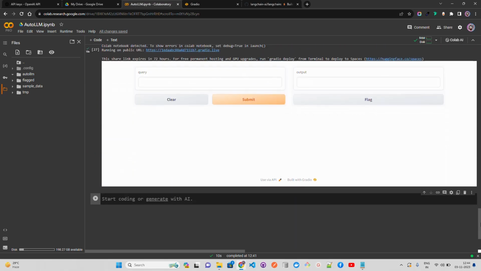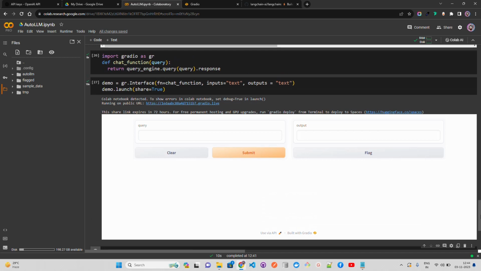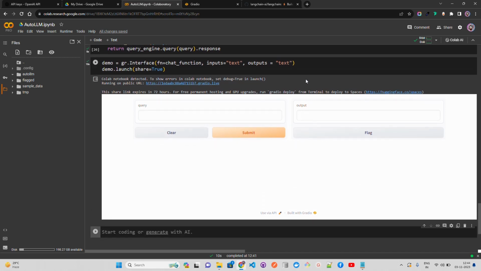So the code will be available on the GitHub repository, guys. You can go ahead and fork the repository or download the code from there, and you can extend it further. So that's all, guys. Thank you so much for watching this video. The code will be available on the GitHub repository. You can just go and fork the repository or download and work with it. I hope you learned a few things about AutoLLM.